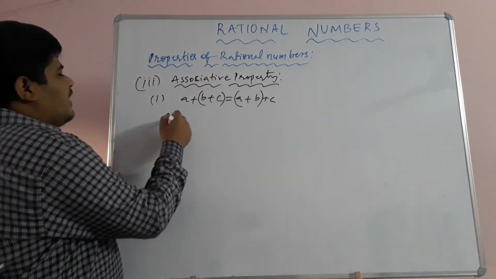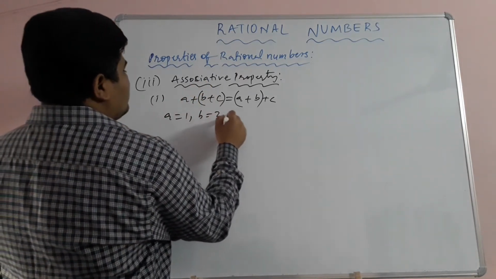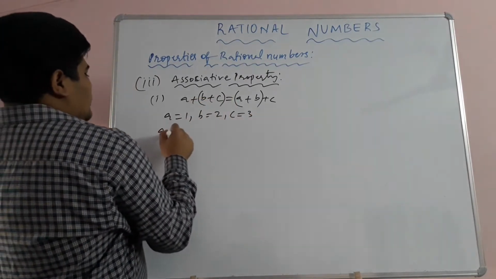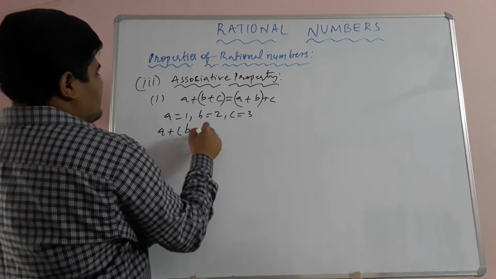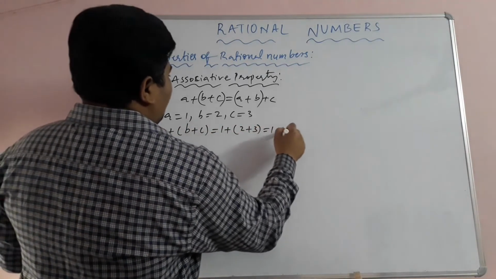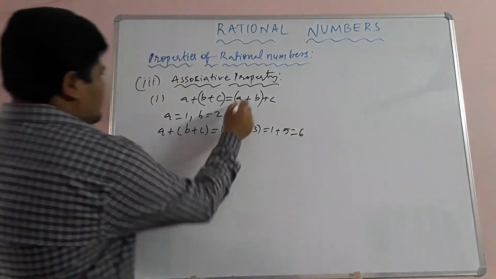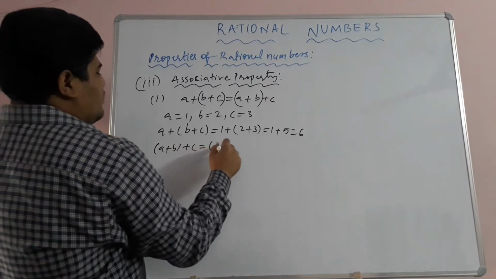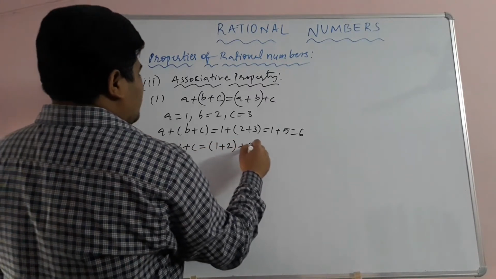So I am taking A is equal to 1, B is equal to 2, C is equal to 3. Now A plus (B plus C) is equal to 1 plus (2 plus 3), that is equal to 1 plus 5, that is equal to 6. Now (A plus B) plus C. A plus B means 1 plus 2 inside the bracket, plus 3 outside.